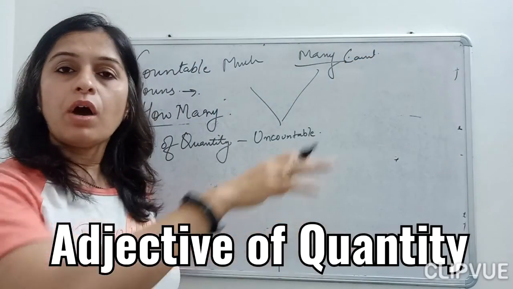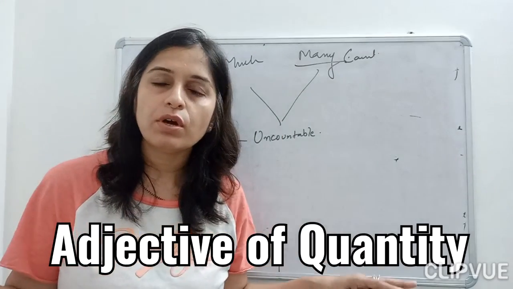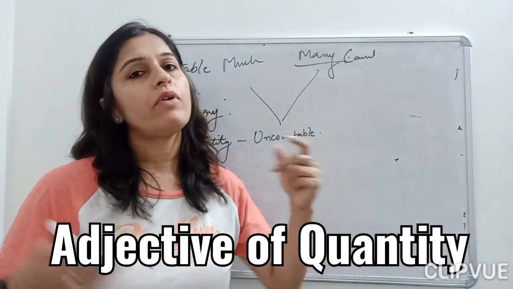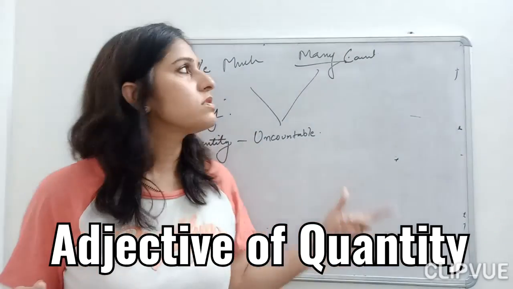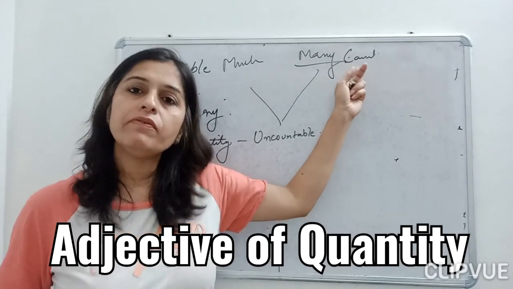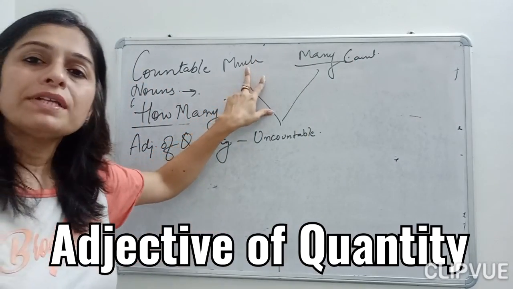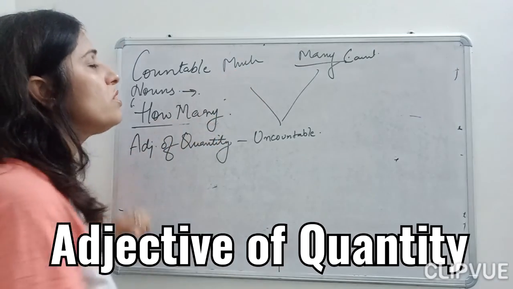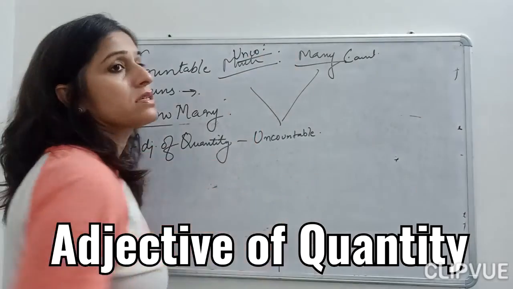You can count how many boys in the class, how many children in the class, how many rooms in your house, how many pens you have, how many t-shirts you have, how many books you have. You can count. That is, we use many with the countable things. Now let's move on to the much part. Much we use, children, when we are talking about the uncountable things.